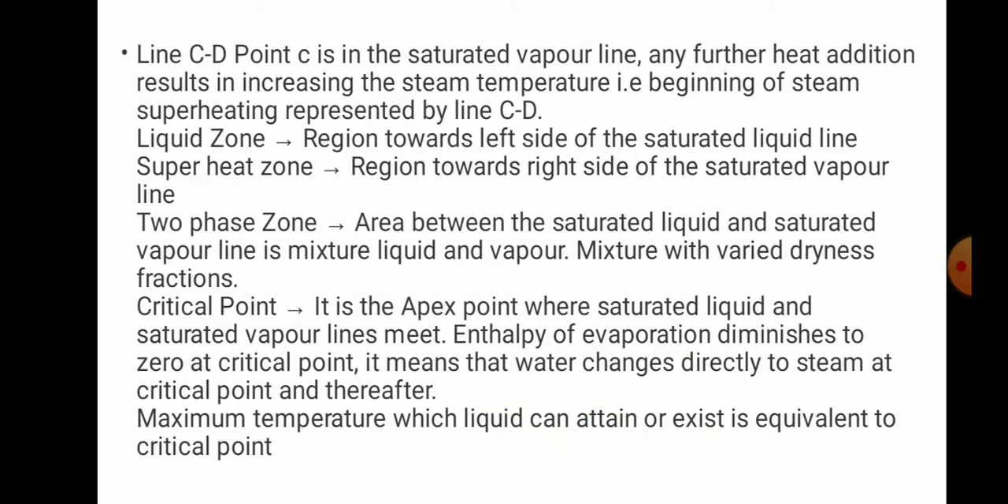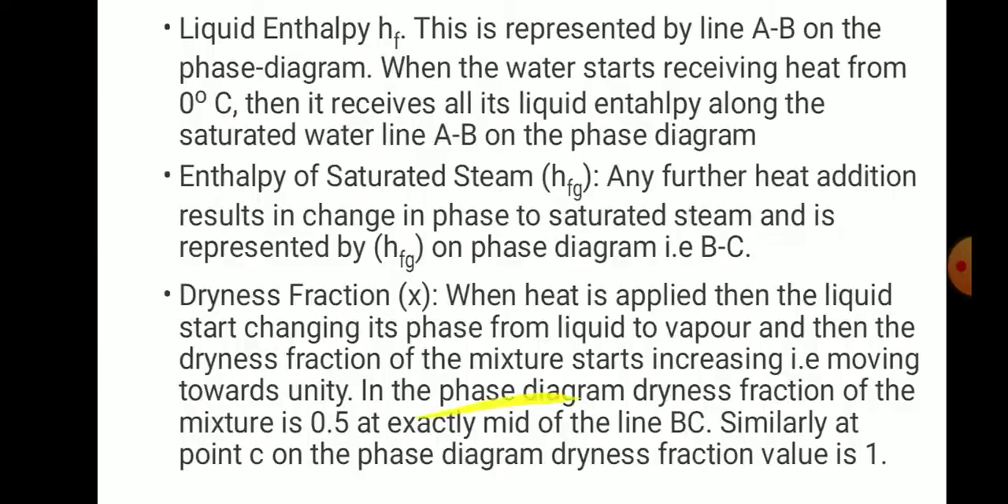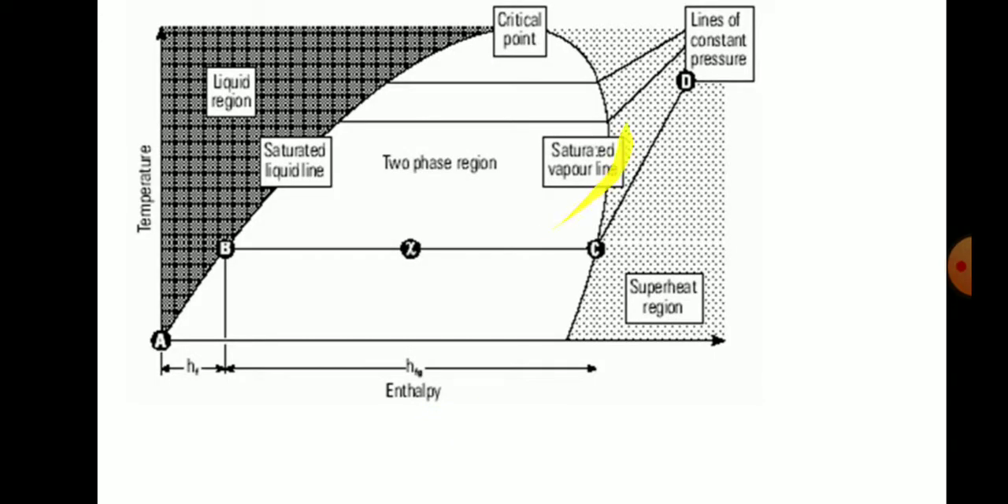The region towards the left side of the saturated liquid line is known as the liquid zone, and the region towards the right side of the saturated vapor line is the superheated zone. The two phase zone, the area between the saturated liquid and saturated vapor lines, is a mixture of liquid and vapor with varying dryness fraction. The critical point is the apex point where the saturated liquid and saturated vapor lines meet. This point we call the critical point.